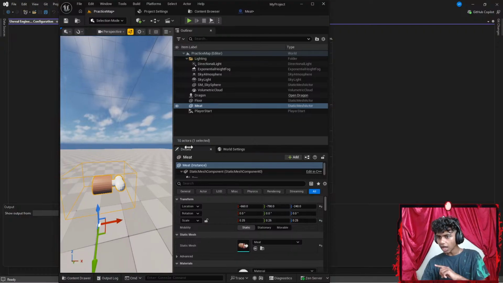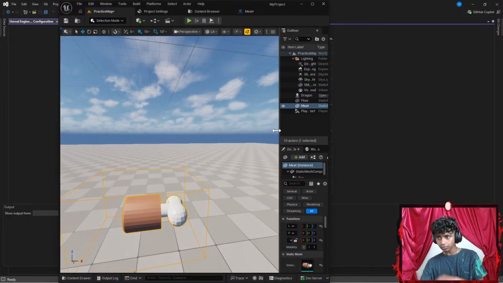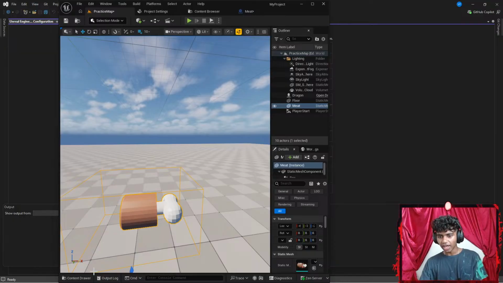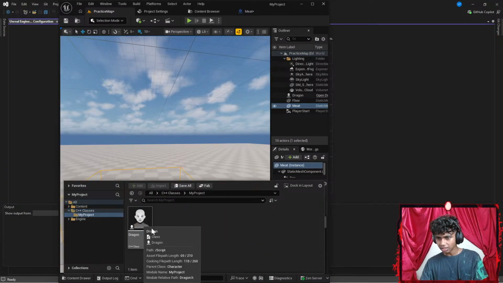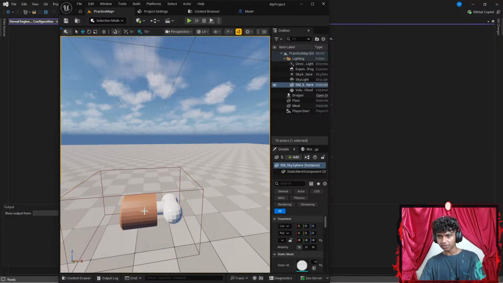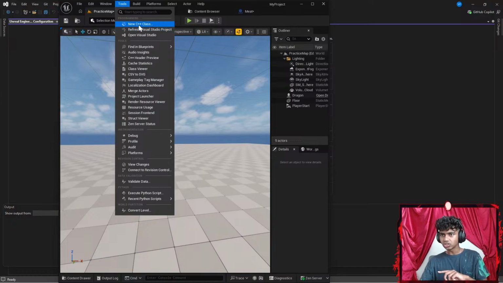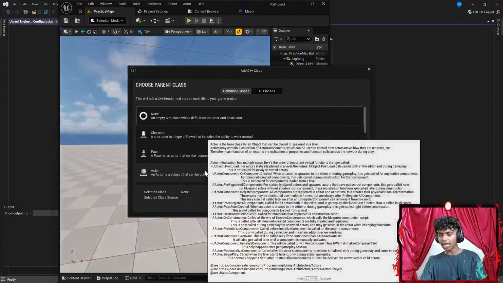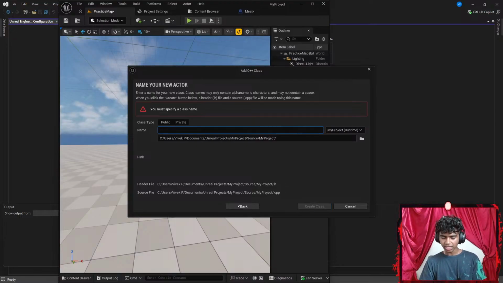Okay, let's see. I want to go ahead and open my class in C++ now. Wait, I just had a random class. Isn't this my meat as class? There we go. Let's go with classes here. Okay, I just have a dragon as class, so my previous class did not save. So let's go ahead and delete this part real quick. Okay, let's go to tools, go to new class. I want to get an actor class. Let's go with next, call it something like meat actor.